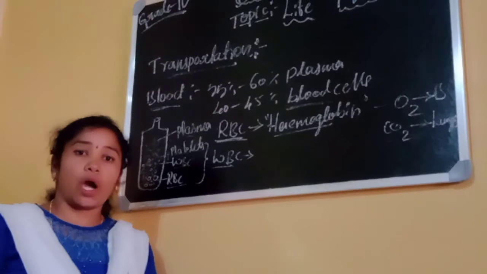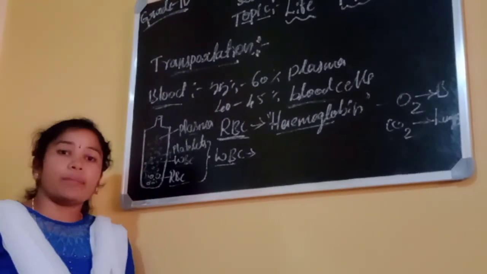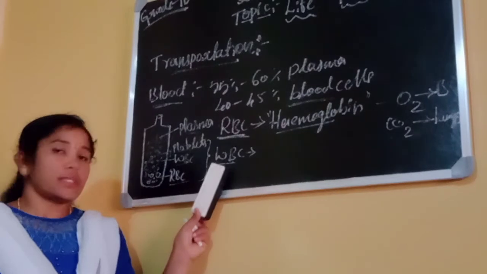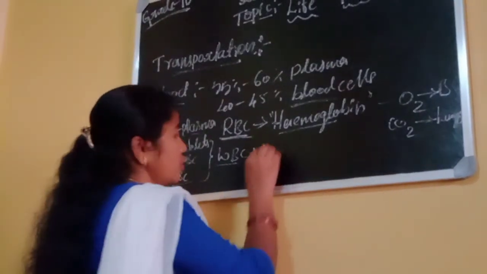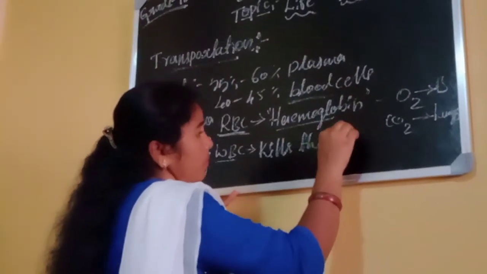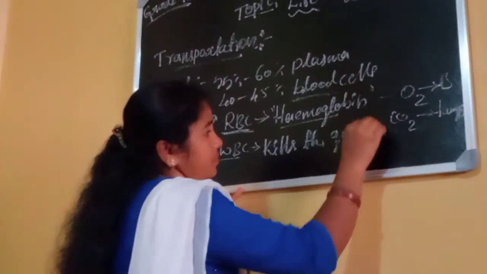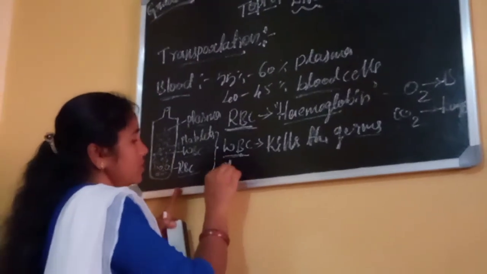Just as soldiers protect us from enemies, WBCs protect us from diseases. They kill the germs.